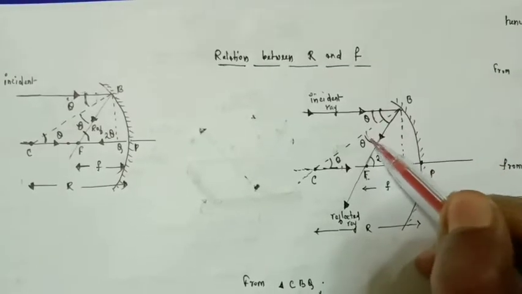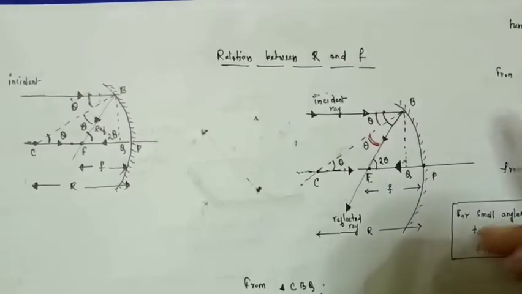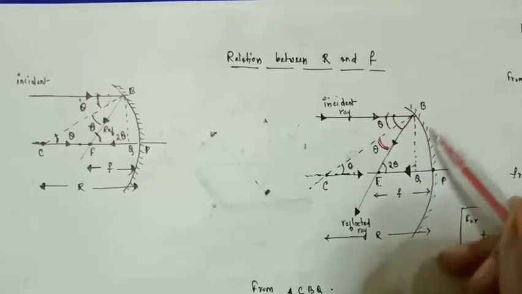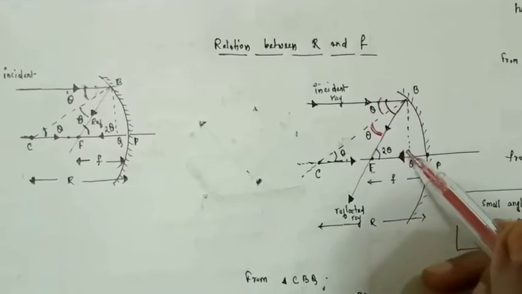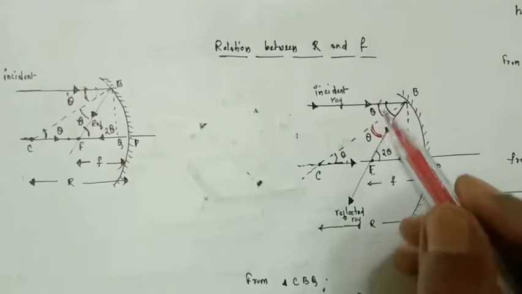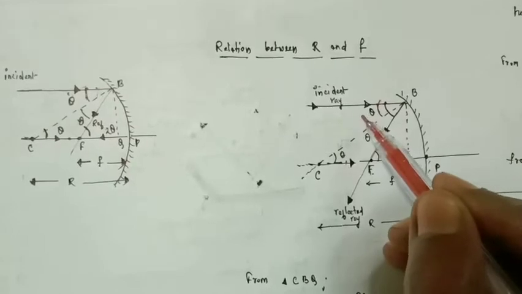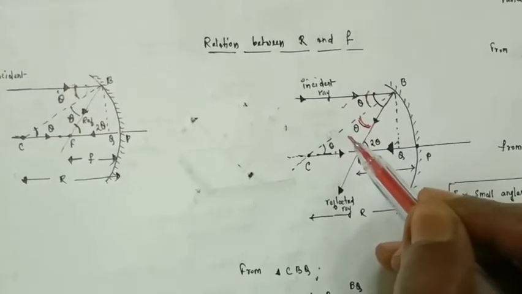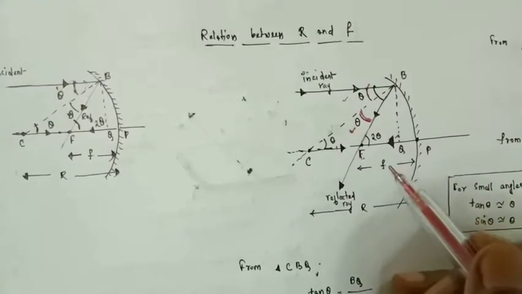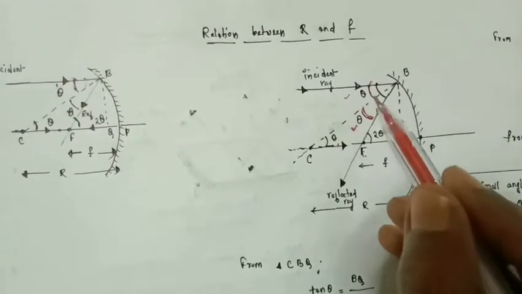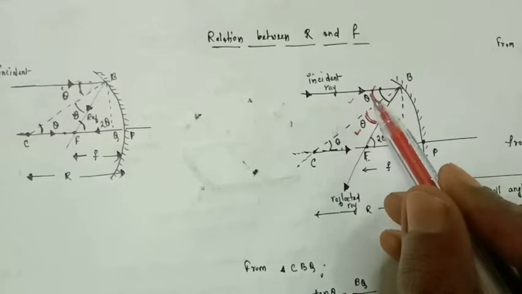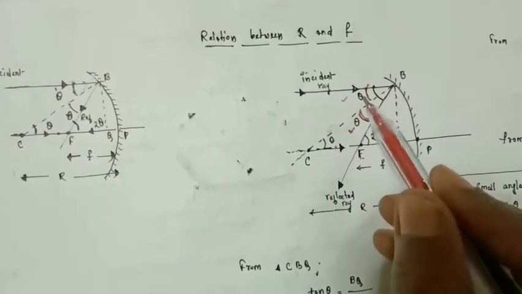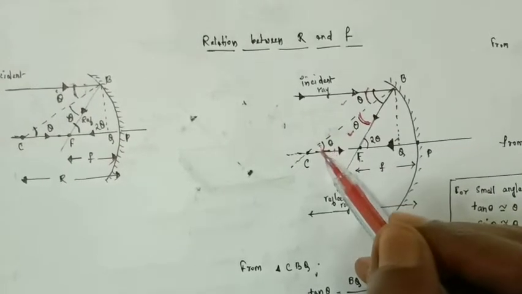So this is the normal, and this normal creates angles with the incident ray and the reflected ray. Let us take this angle as theta. So this will be theta according to the laws of reflection.